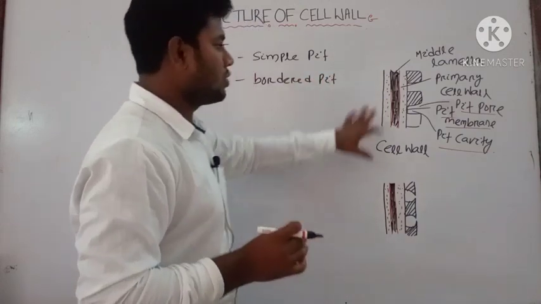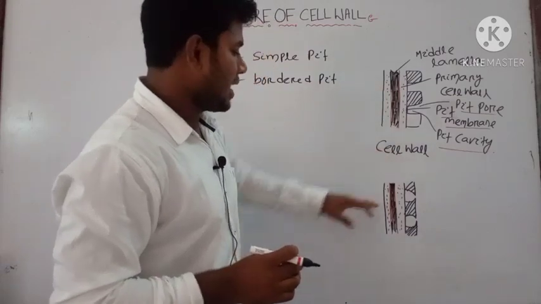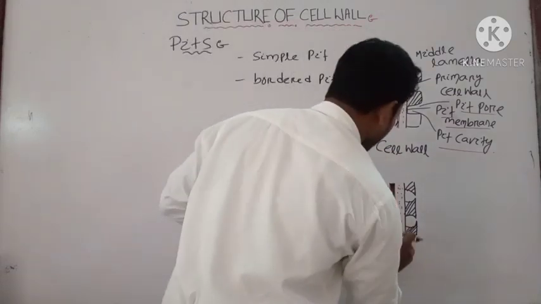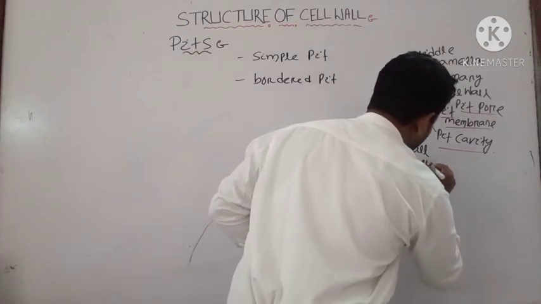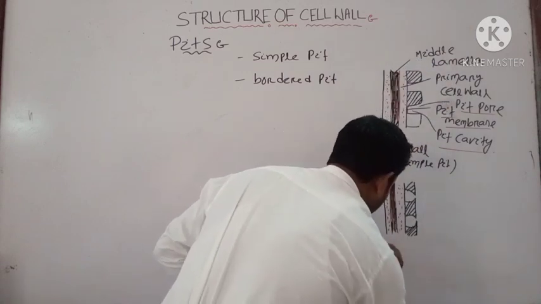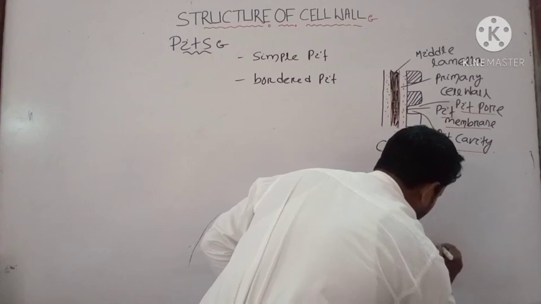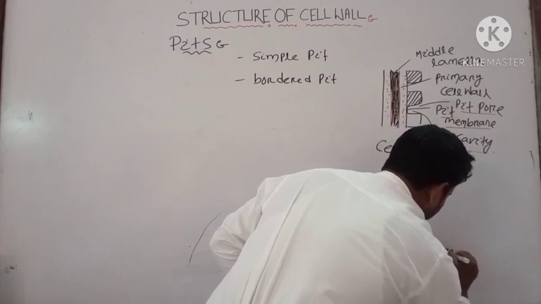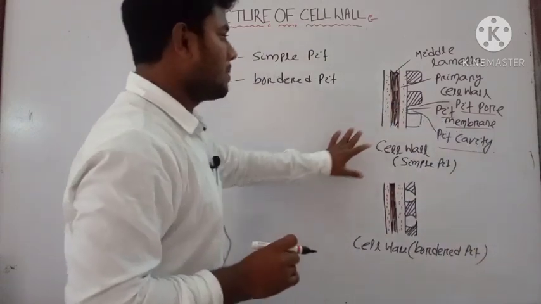Okay, first we have drawn the diagram. This one is your simple pit, and this diagram is your border pit. Why are the pits classified?